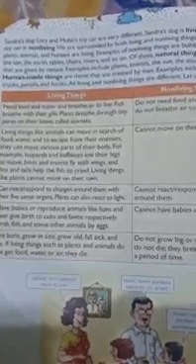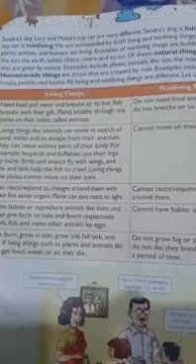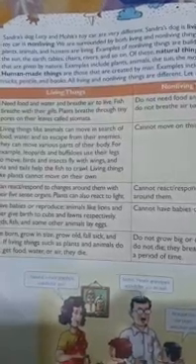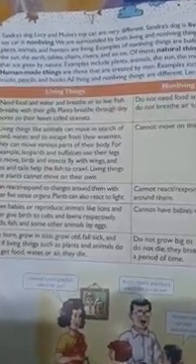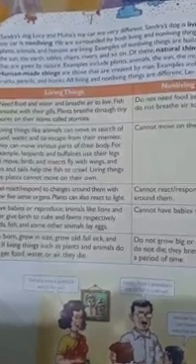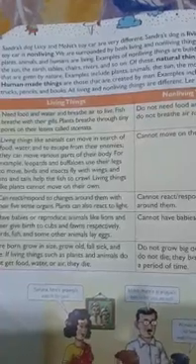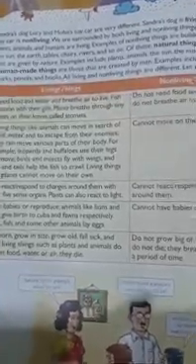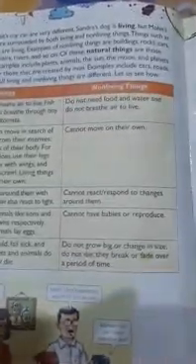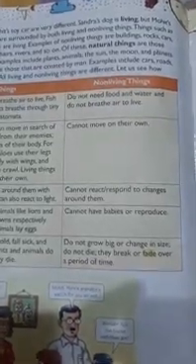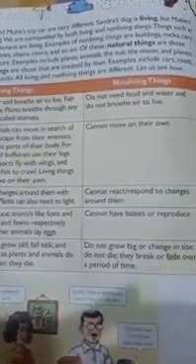Even fish breathe with their gills. They have their gills, and with that only they take the breath. Even the plants take air inside through tiny pores. Those pores are known as stomata. Okay, now what about the non-living things? They do not need food and water, and they do not breathe air to live. They don't need all these things.